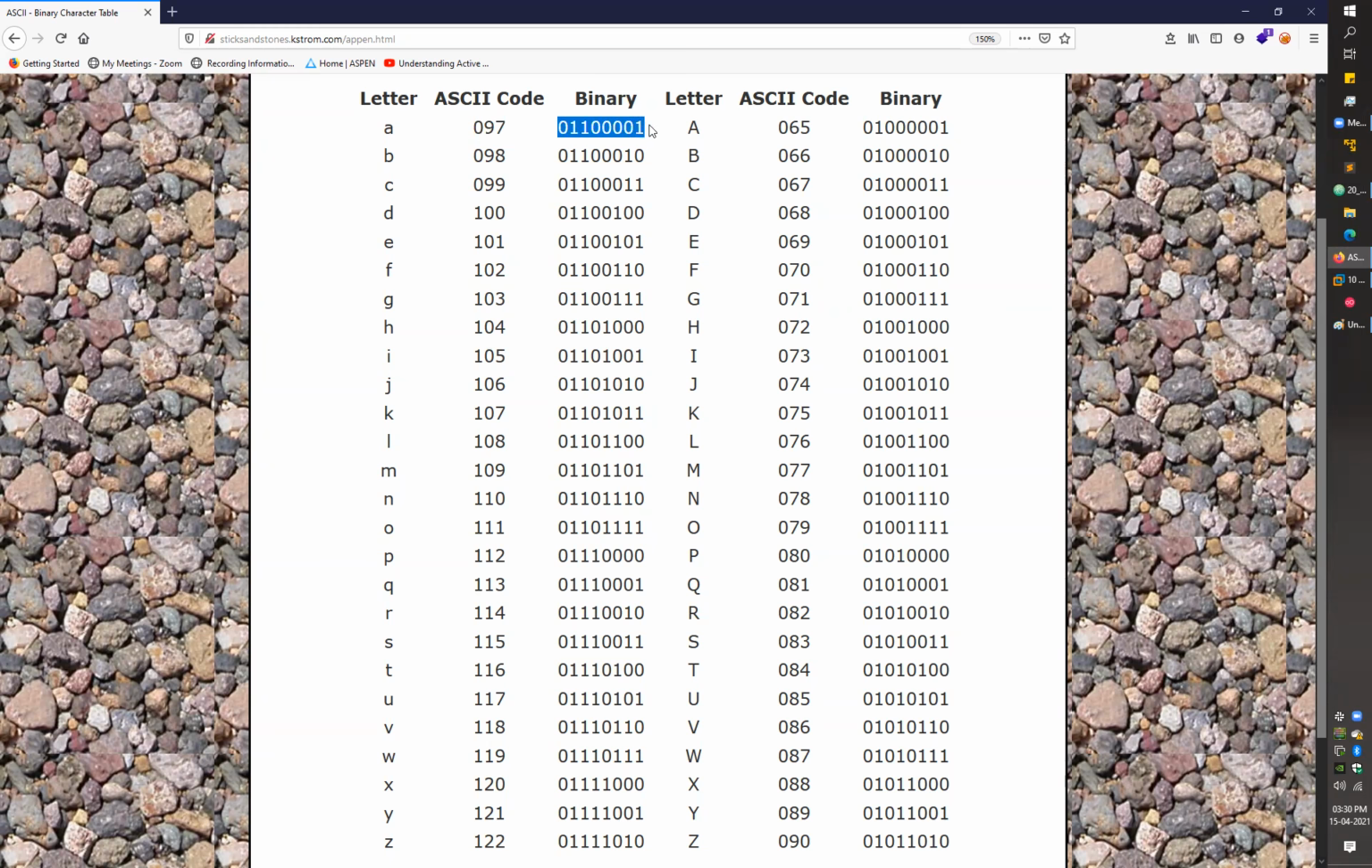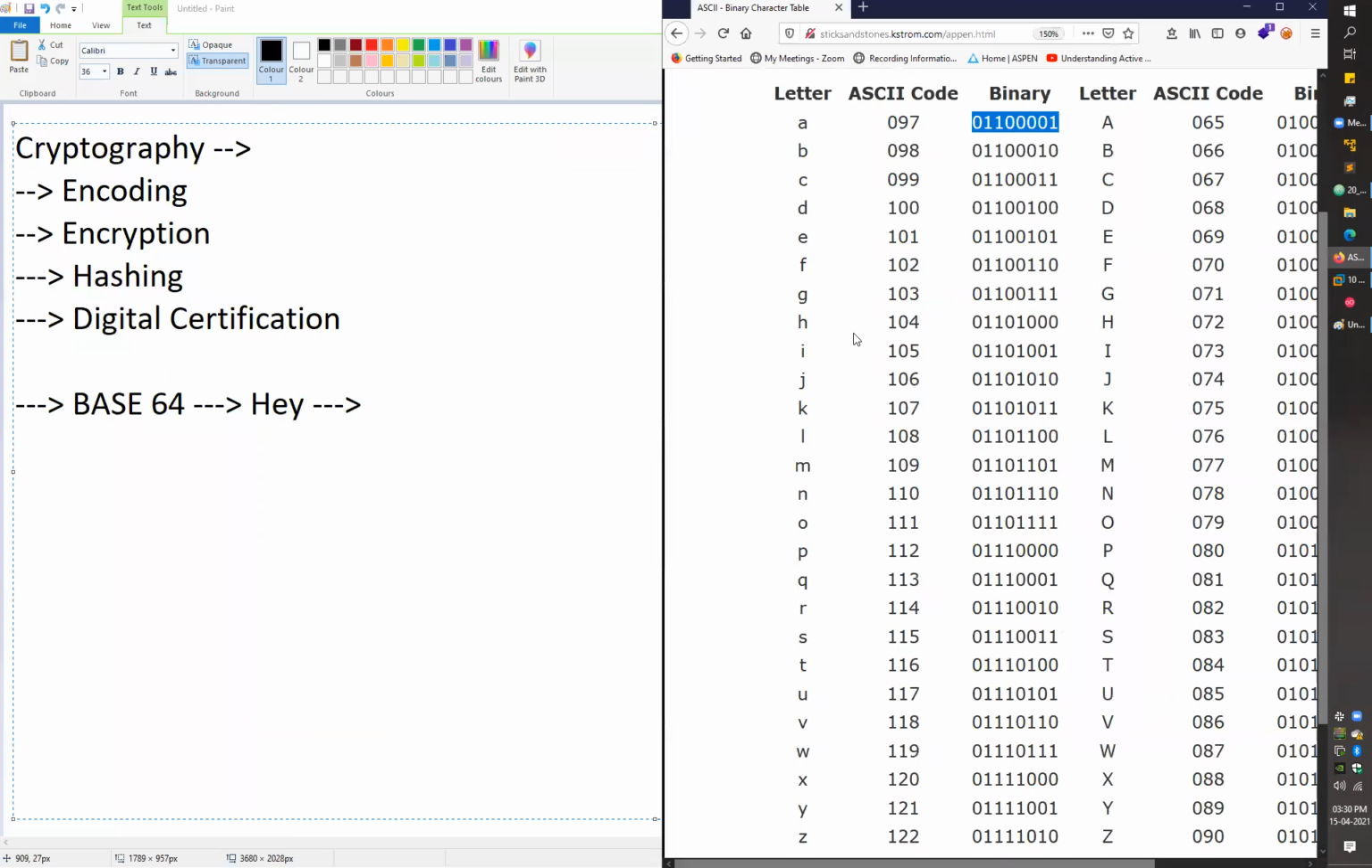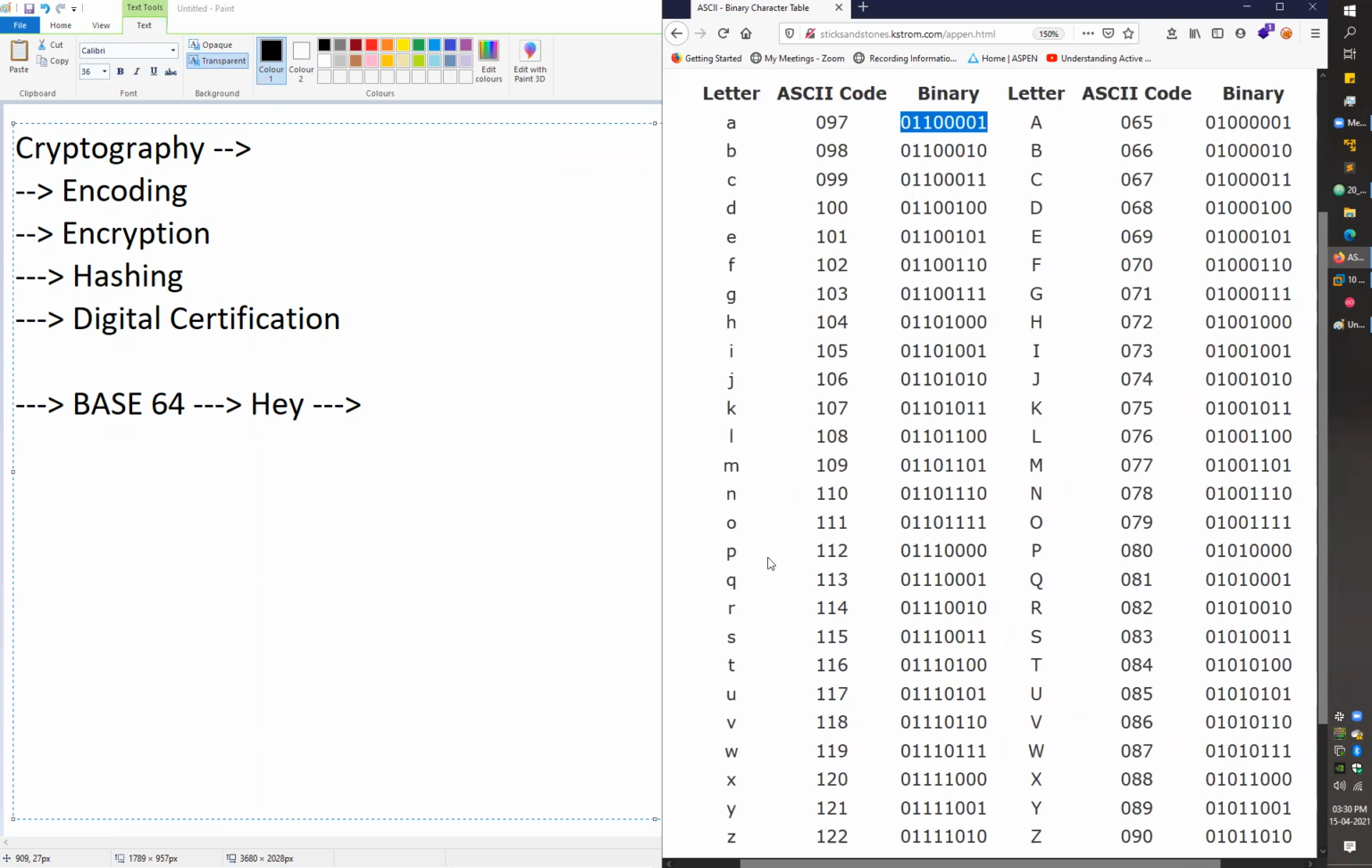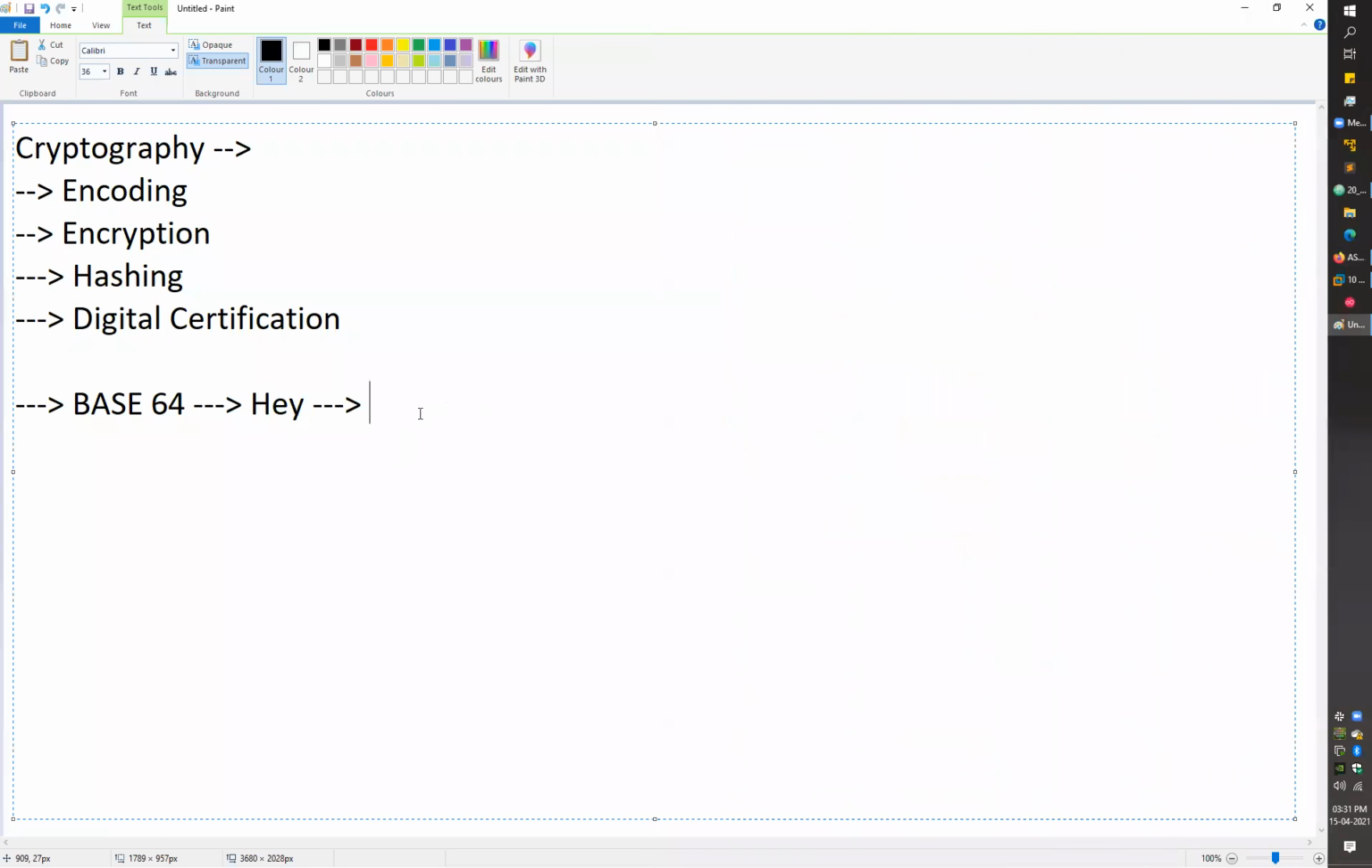So what will your system do? Your system will start with these ASCII values. The first character here was the capital H. My system will start looking for the character H, and the capital H was here at number 072, and the binary value for 072 was this one. My system will generate a binary value for this character H and place it here.